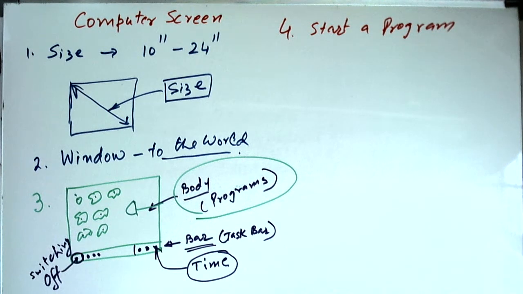But computer is one machine which does almost like unlimited number of purposes. Depending upon programs, it can do a new function. Without a program, this computer is practically not very useful. So the importance of computer has become so much because of the programs or the software. So you have to then start a program.